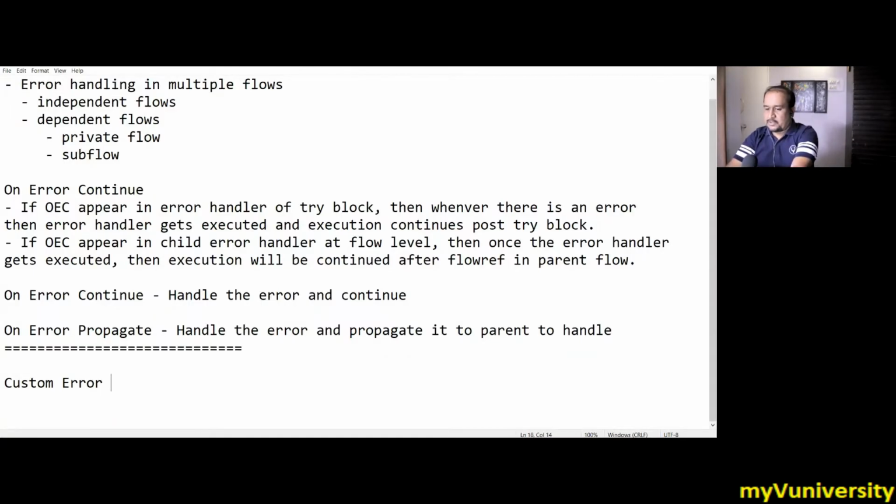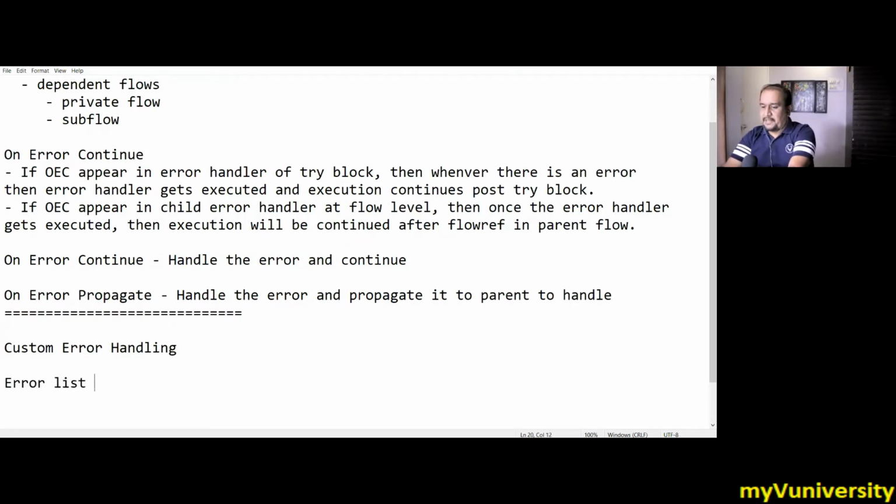Handling. So far, what we are doing, the error list is fixed, it's standard. So file not found, DB connection timeout, or maybe your JMS server timeout, whatever the error. So the error list is standard, the error name is standard, right? Then the situation is standard. The situation is also standard.